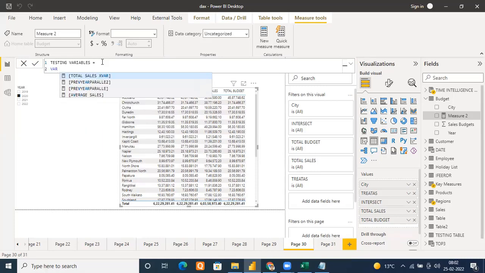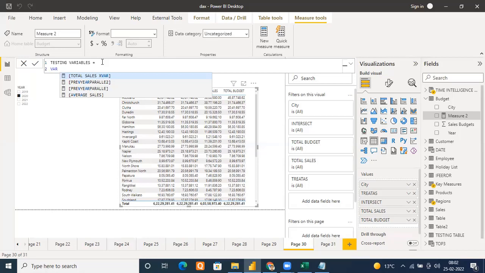So VAR. After that, you have to give your variable name. What is allowed? Understand? You can use alphabets, you can use numbers, and you can use one special character, underscore.